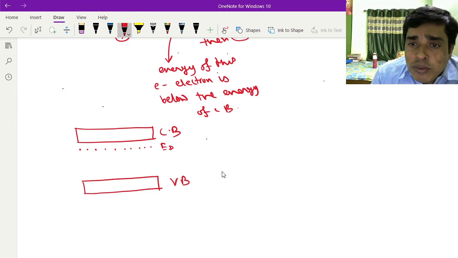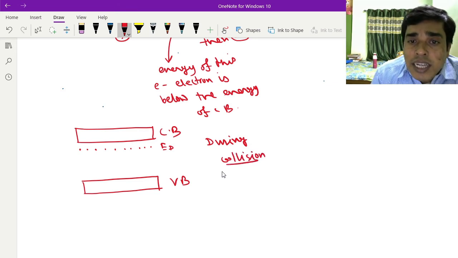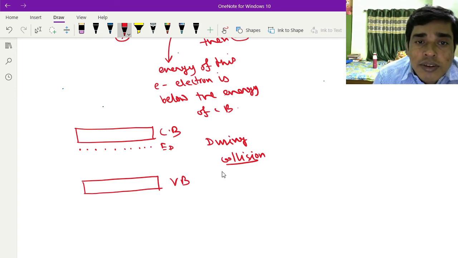So during collision, this donor electron can receive energy to reach the conduction band.